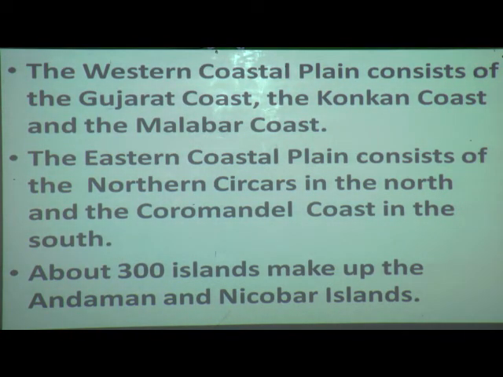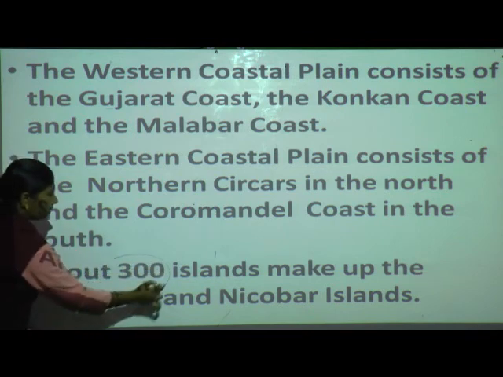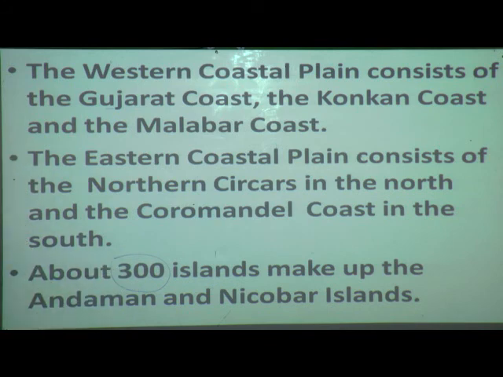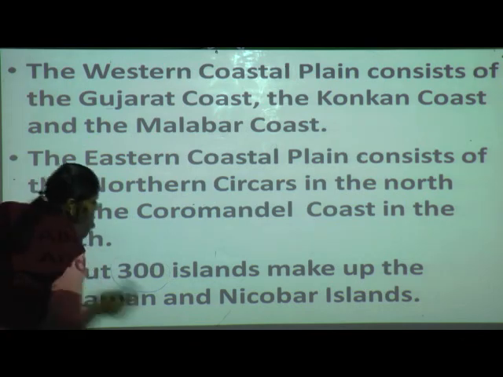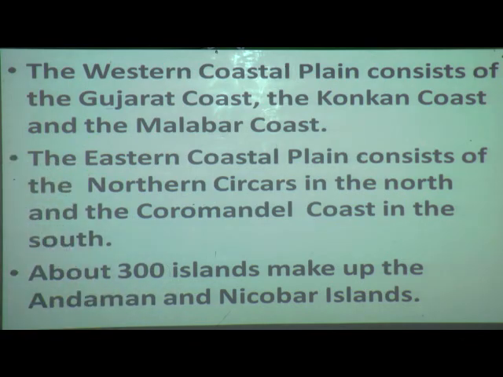Now islands. A group of 300 islands makes up the Andaman and Nicobar Islands. Andaman and Nicobar Islands, how many? 300 islands. So what is the capital? Its capital is